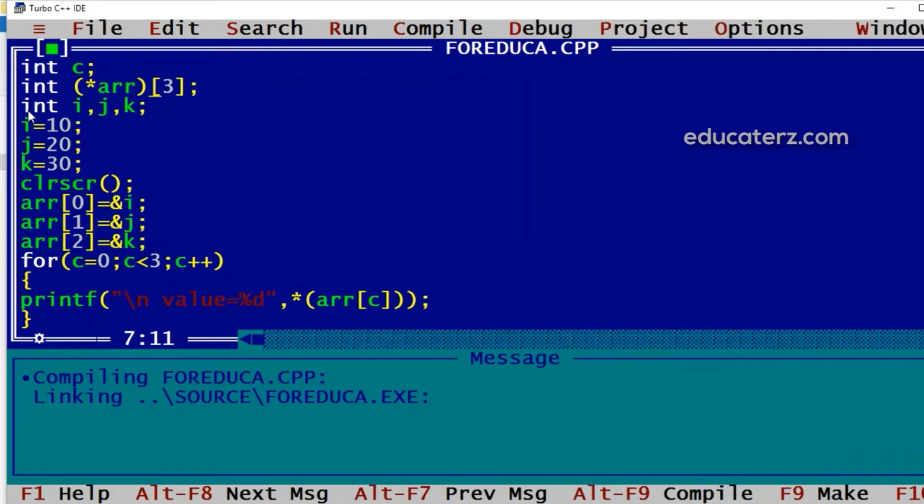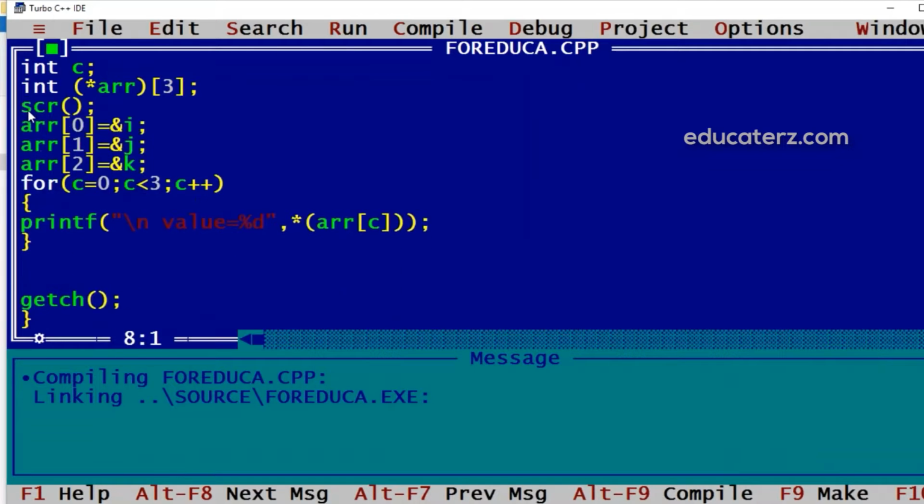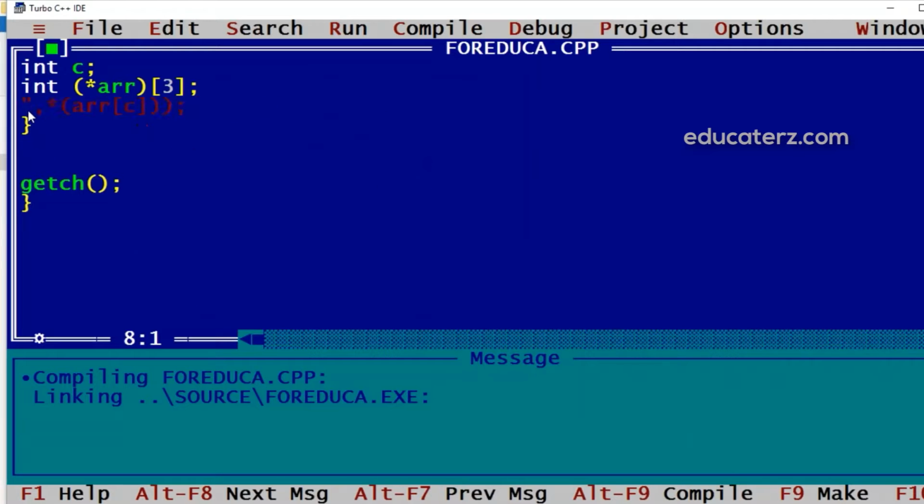So in the same example, I'll just remove this, and for this now we will declare an array, say x, with 3 elements, and we will initialize it to some values like this. Then this arr will hold the address of x, and now we can display this array using arr.